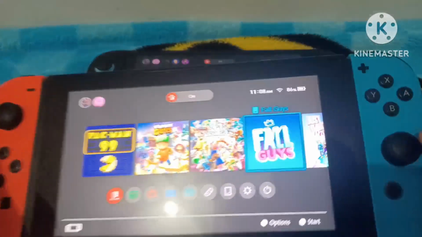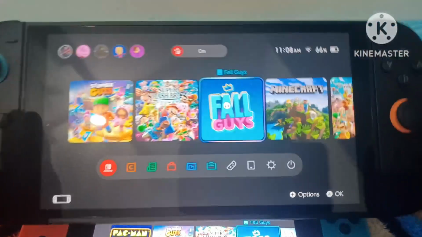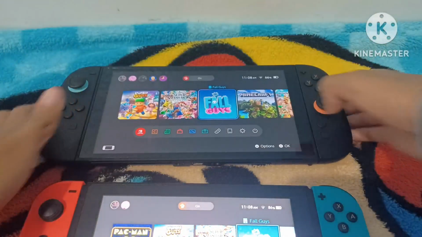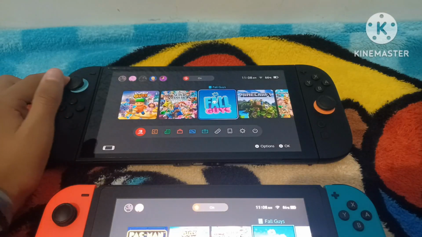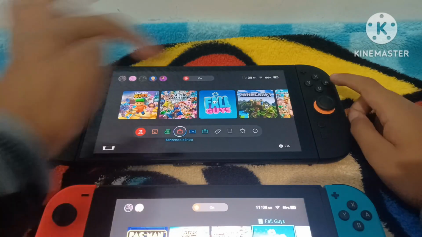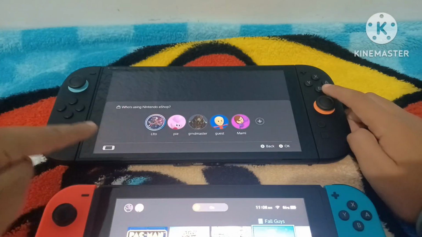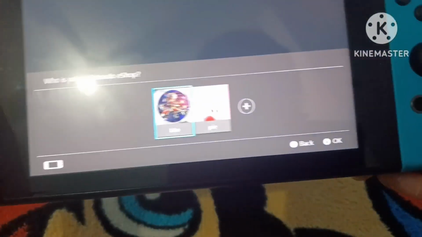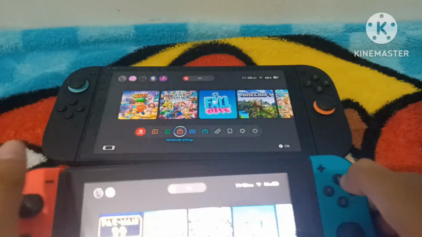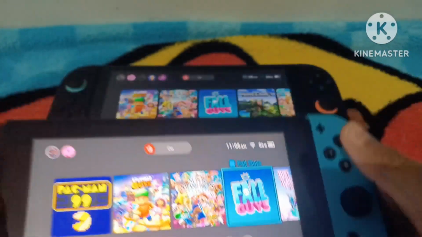So you see, I have Fall Guys on this console, but I also have Fall Guys on this. Why is that? How I managed to do it is that I got Fall Guys from my user, okay? But for the Fall Guys here, I got it from my sister's. So that means that I can go on Fall Guys and play.